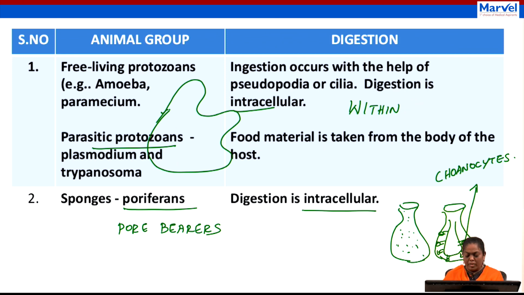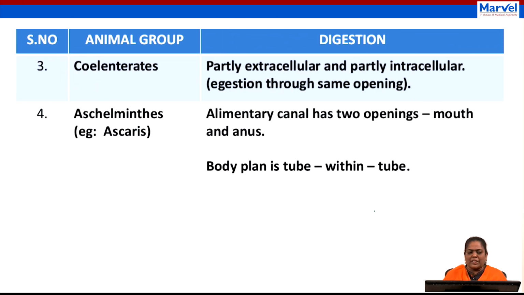The next phylum is coelenterates. For coelenterates, I'll just draw a sea anemone here, with tentacles. And here you can see a gastrovascular cavity. So you can see how the alimentary canal has originated.